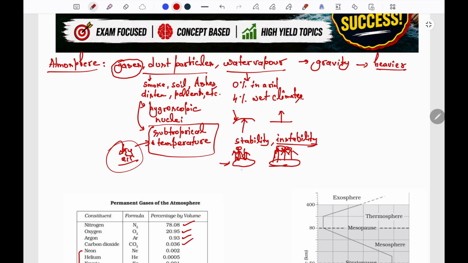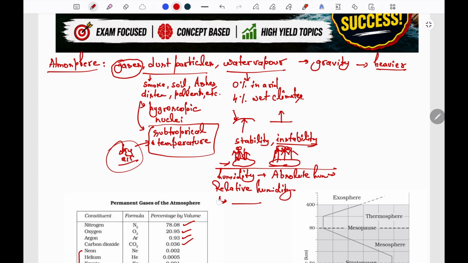Now how can we measure the amount of water vapor in the atmosphere? It is known as humidity. And how is it measured? It is measured in terms of absolute humidity and relative humidity. Absolute humidity is the actual amount of water vapor present in the atmosphere, and relative humidity is the amount of water vapor present in a parcel of air upon the maximum amount of water vapor that the parcel can hold.